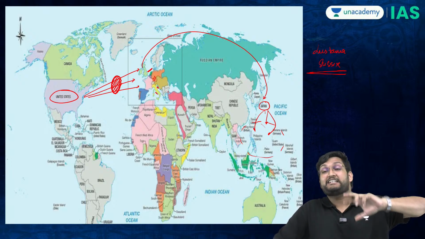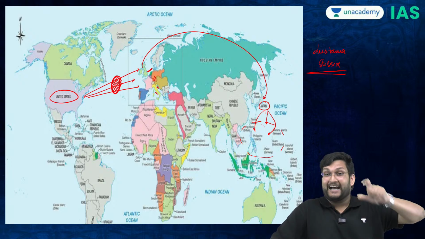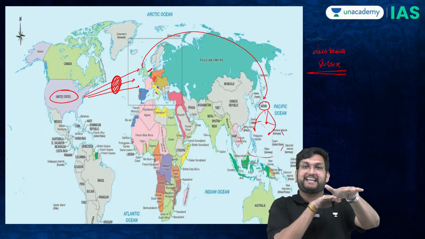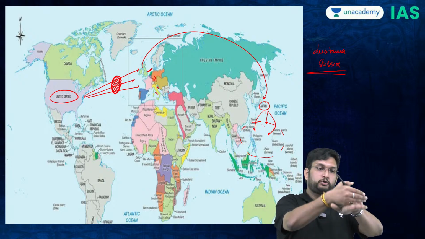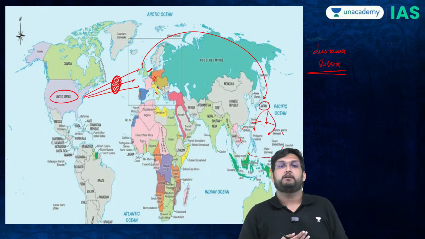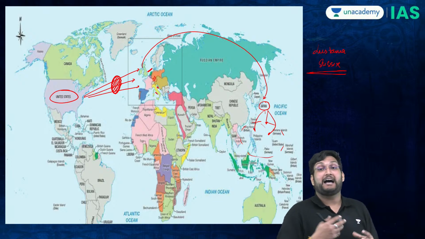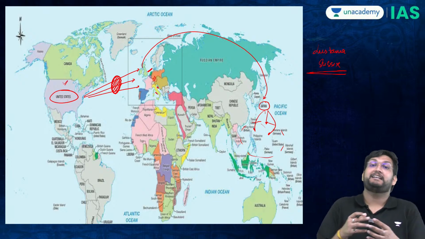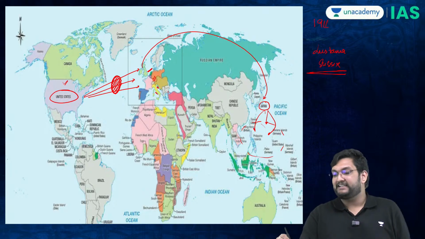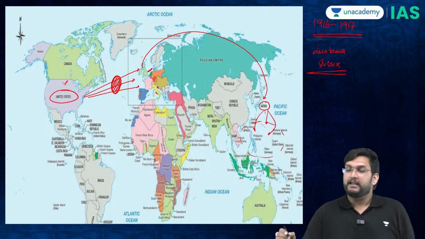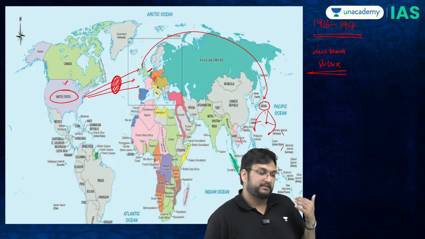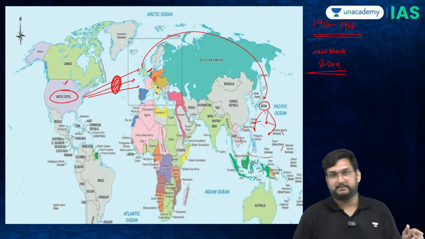Close to 1,800 Americans died in the U-boat campaigns, where even when there was a convoy system, which is when there were two military ships with a supply ship, still the U-boat campaign was very successful against it. And now there will be rising pressure in America to enter the war. This is the period of 1916-1917. There is rising pressure on the Americans to enter the war because Germans are killing Americans.